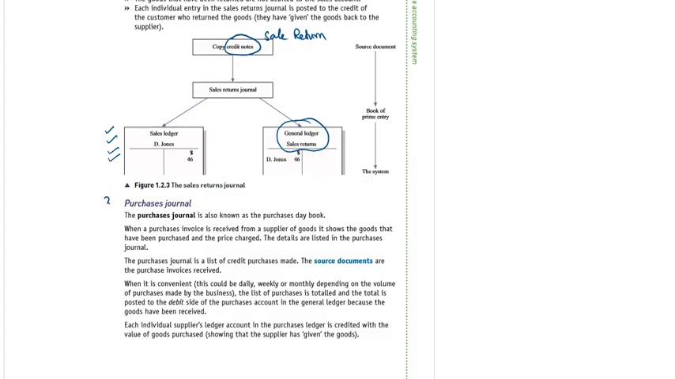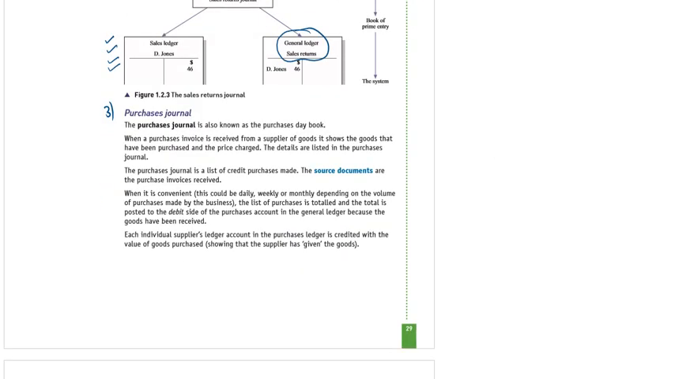And the third document is the purchase journal. Purchase journal means credit purchases, also known as the purchase day book. In the purchase day book, we will record every credit purchase. When a purchase invoice is received from a supplier, it shows that goods have been purchased and the price charged. The purchase journal is a list of credit purchases, as I told you earlier.